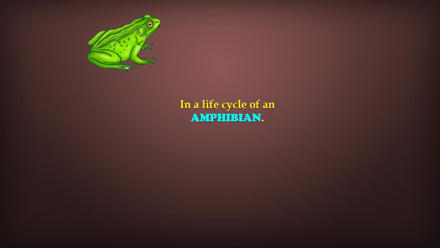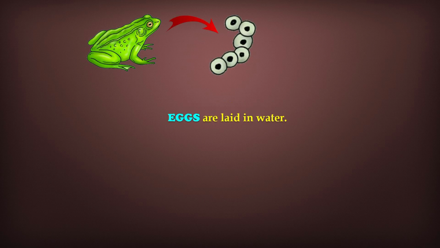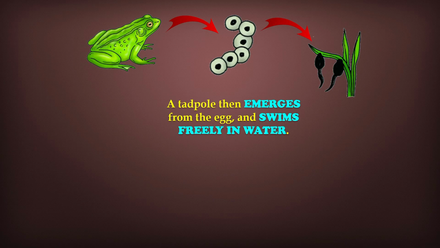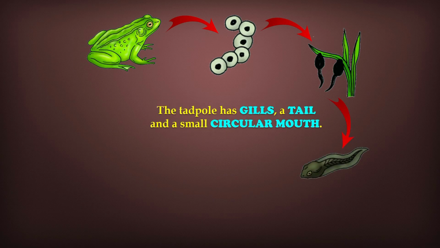In the life cycle of an amphibian, the first stage begins when eggs are laid in water. After some time, a tadpole emerges from the egg and starts swimming freely in water. A young tadpole looks very different from an adult frog. It has gills, a tail, and a small circular mouth to help it survive underwater. As the tadpole grows, it reaches a stage where it begins a remarkable process called metamorphosis.